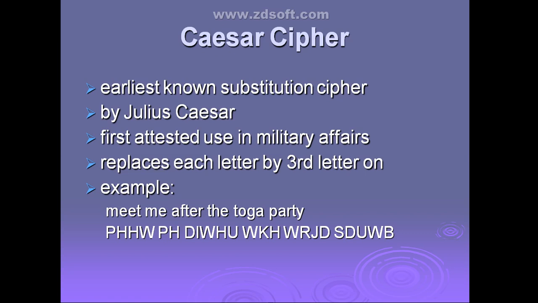In such manner, whatever letters are there in the plain text, those will be replaced with the third position letter in the alphabetical order. This is how exactly you are going to replace the letters in the plain text with another letter in the case of a Caesar cipher. I hope it is clear, this method, how they are going to substitute.